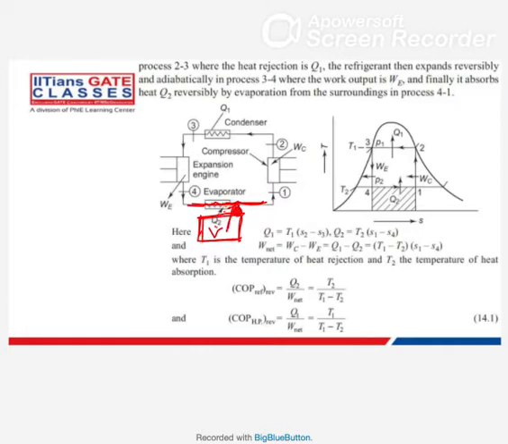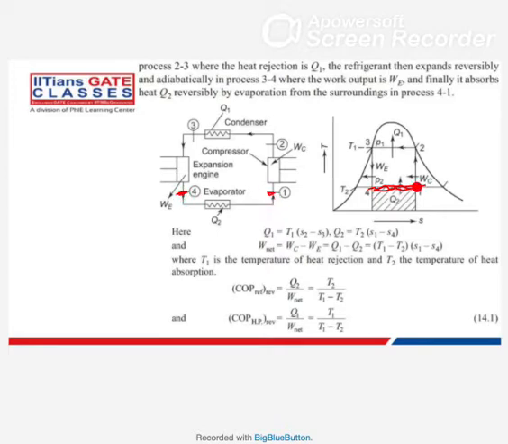So for that, we'll see in 3 to 4 processes what we do, but let's start from here itself. So we are extracting some heat, Q2, from the vegetable or substance kept inside your refrigerator. We call it an evaporator because it starts from somewhere here and ends somewhere here. So the evaporation is happening, the phase change of the refrigerant is happening here, from 4 to 1.